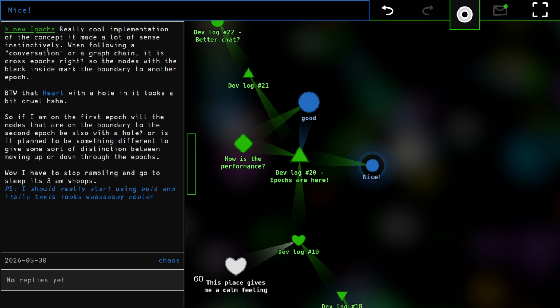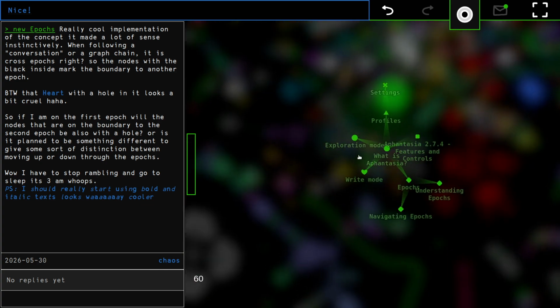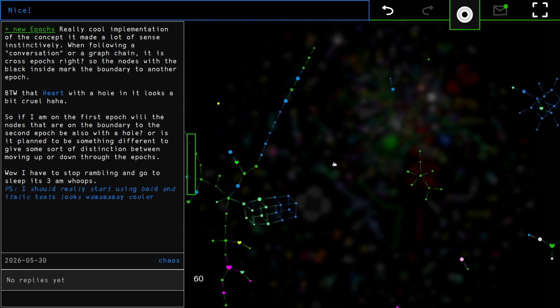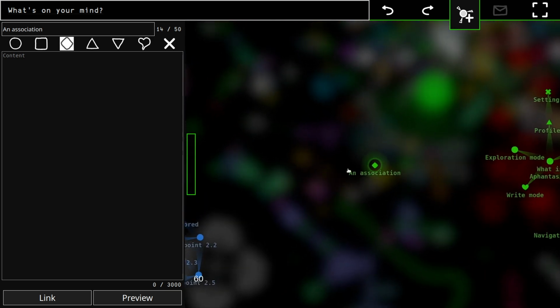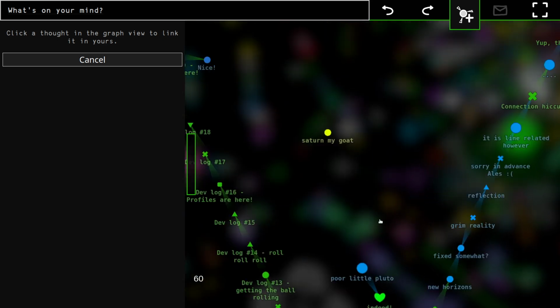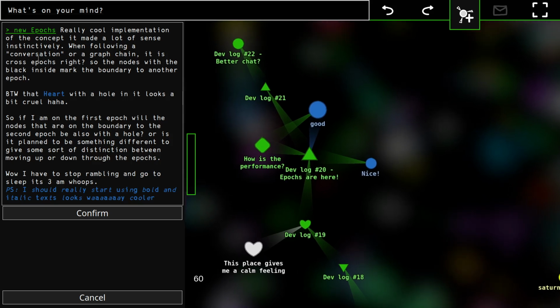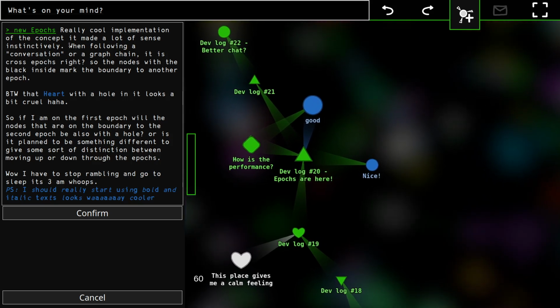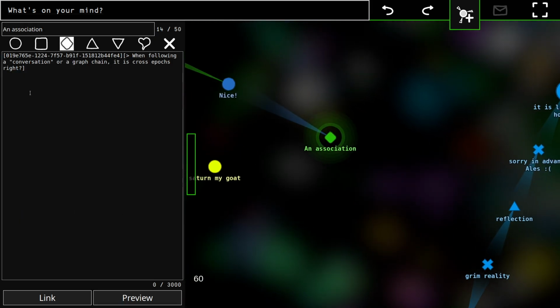When following a conversation or a graph chain, it is cross epochs, right? So I would like to reply to this and navigate Chaos to the cluster that I have created, which is right here, which explains what he's asking. So I'm going to go back to the write mode, and I'm going to do a few things. First of all, I'm going to link Chaos's thought, which is right here. I would like to quote from it, so I will click quote, and I will select this piece of text, and there it goes.